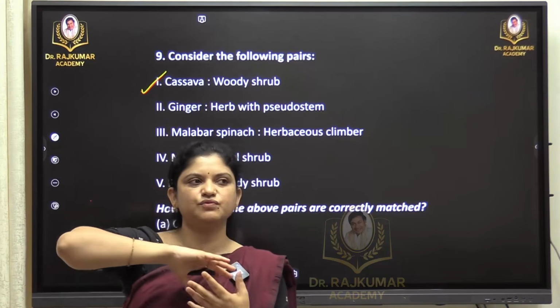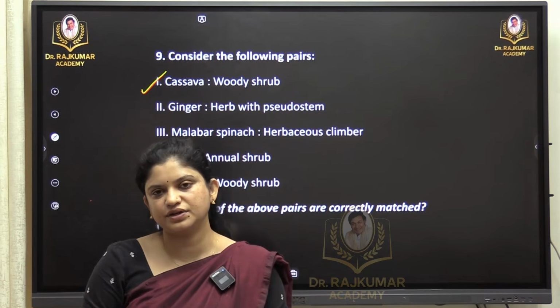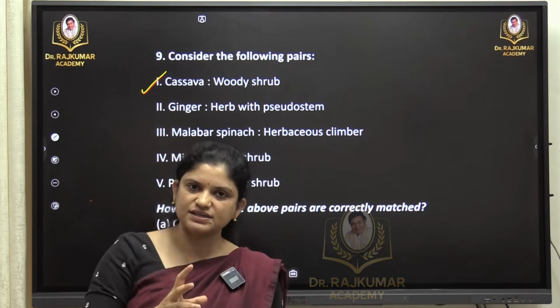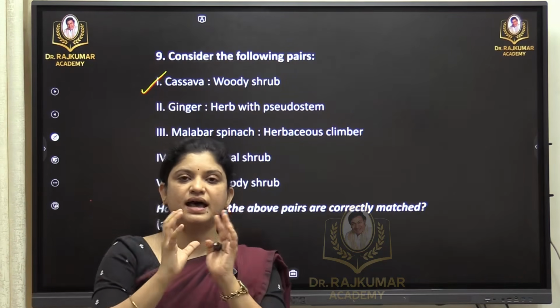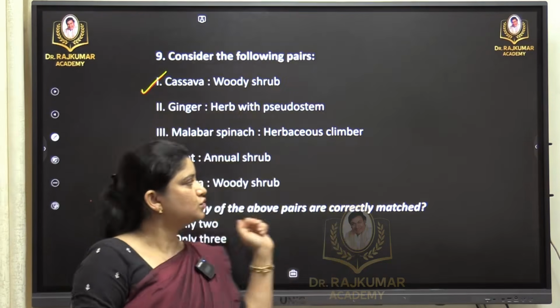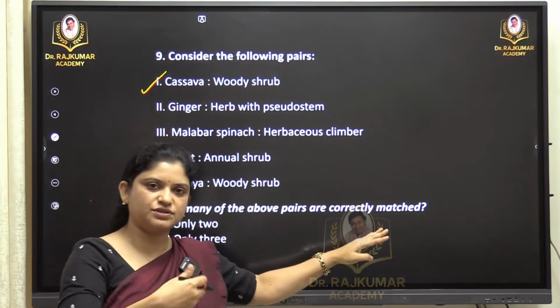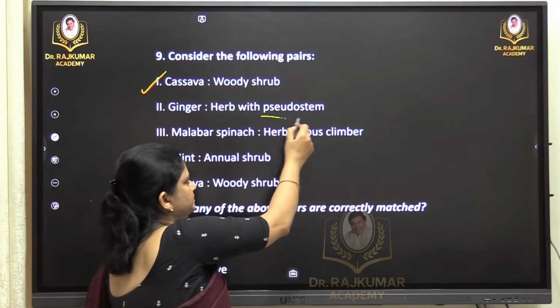Woody shrub means it has the nature of a tree wherein the stem or the roots are well developed. Now cassava is a shrub but it doesn't look like a tree, but still it has this wood component in it. So we consider the first pair is correct because the question is asked to match the pairs. First pair is right. Ginger herb with pseudo stem.